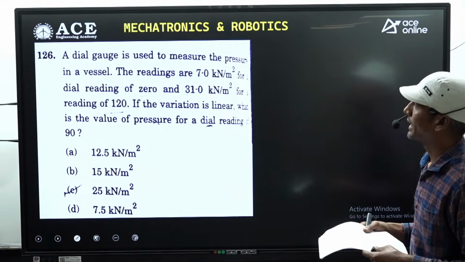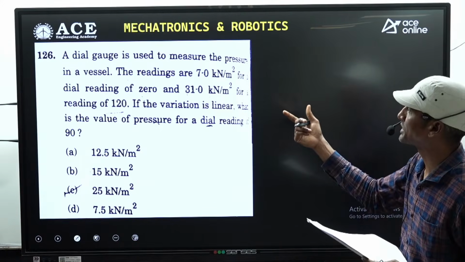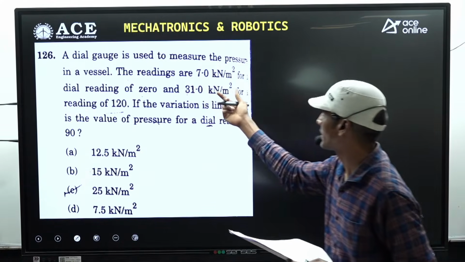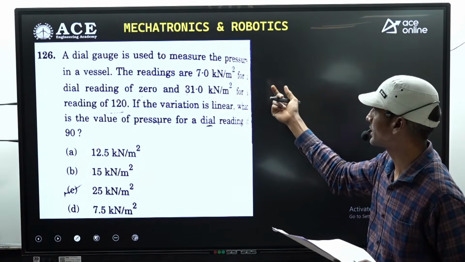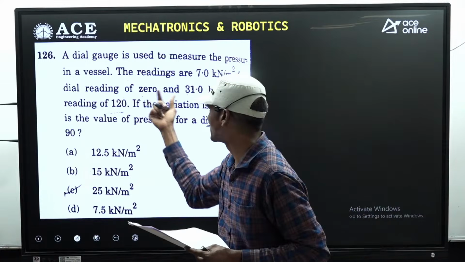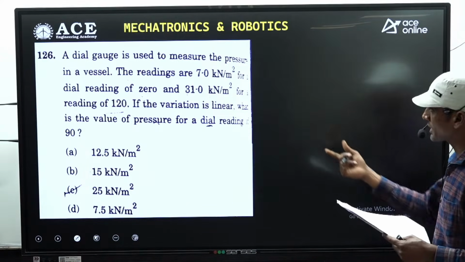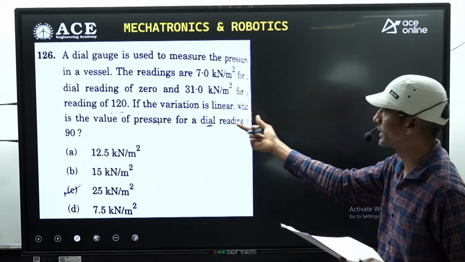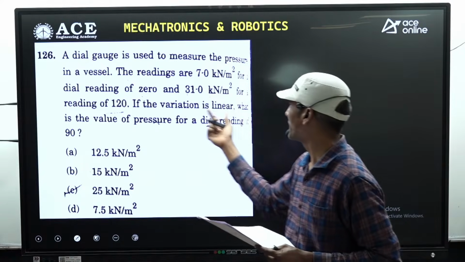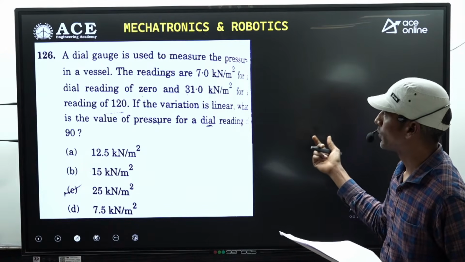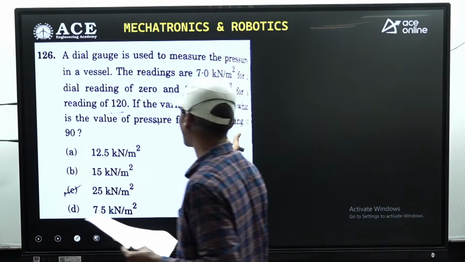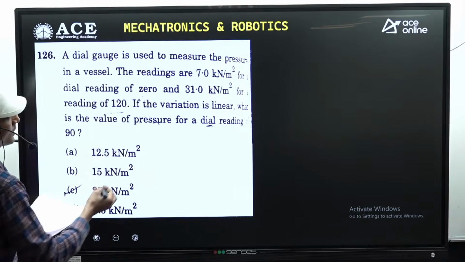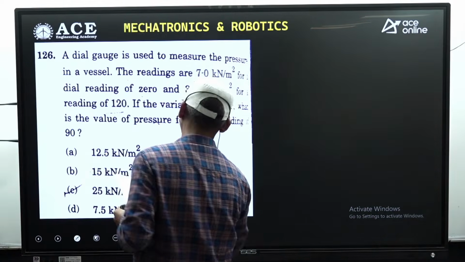So next, we have a basic question from the fundamental concept of actuators. A dial gauge is used to measure the pressure in a vessel. The readings are 7 kilonewtons per meter square at the dial reading of 0, and 31 kilonewtons per meter square for the dial reading of 120. If the variation is linear, then what is the value of the pressure for the dial reading of 90, right?